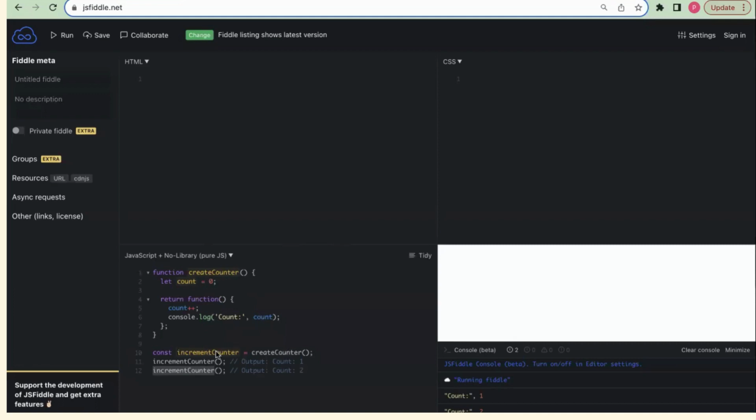Suppose I call the create counter method and store it in increment counter, then again calling increment counter, it remembers that count was 0. So it will increase it by 1 and print it. That's why in the console you get 1. Now again, if you call increment counter, it remembers that it has been increased to 1. So now the value becomes 2 and it is logged.